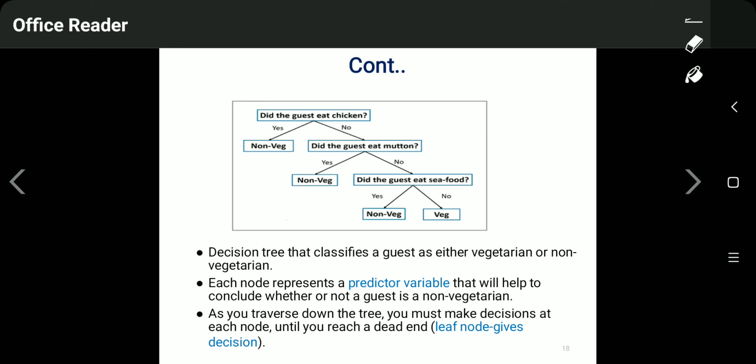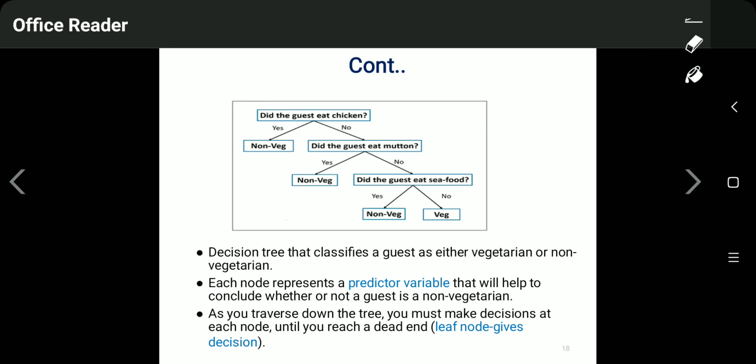First, the root node has a predictor variable: did the guest eat chicken? If he has eaten chicken, it means yes, then he is non-vegetarian. If no, then it will again check another case for non-vegetarian food. The other food is mutton. So did the guest eat mutton? If yes, then the guest is non-vegetarian. If no, then again it will check for another case of non-vegetarian food, that is seafood. So did the guest eat seafood? If yes, then non-vegetarian. Otherwise, vegetarian.